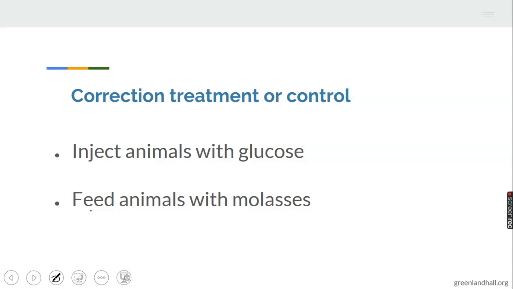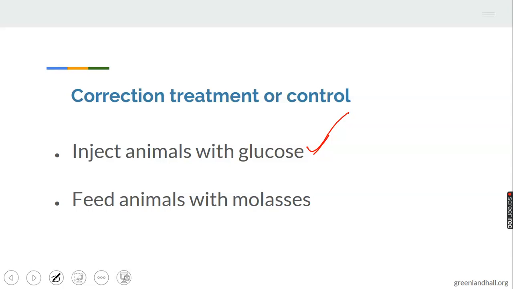Correction, treatment, or the control. 1. Inject animals with glucose. Glucose deficiency leads to ketosis. When animals are having a deficiency of glucose, they will be infected by ketosis.